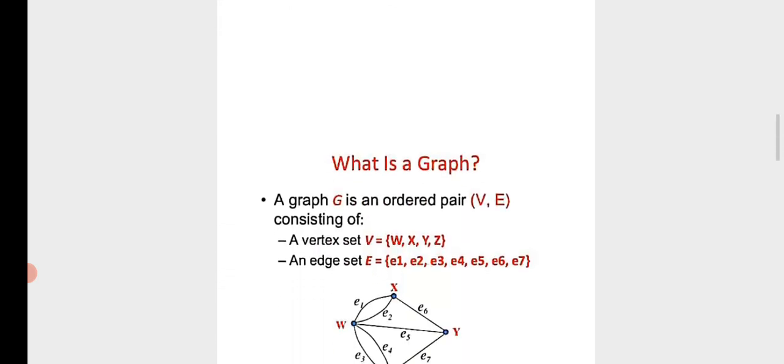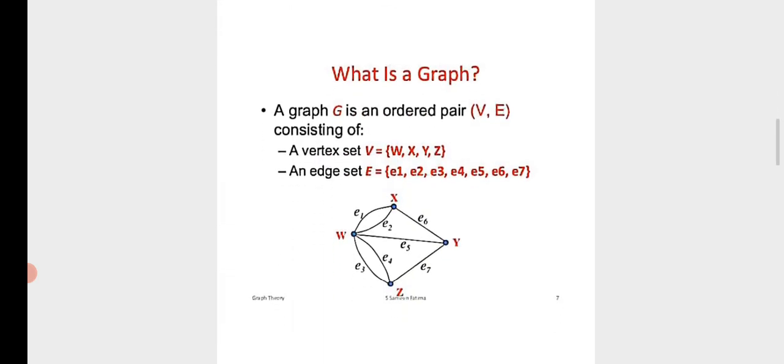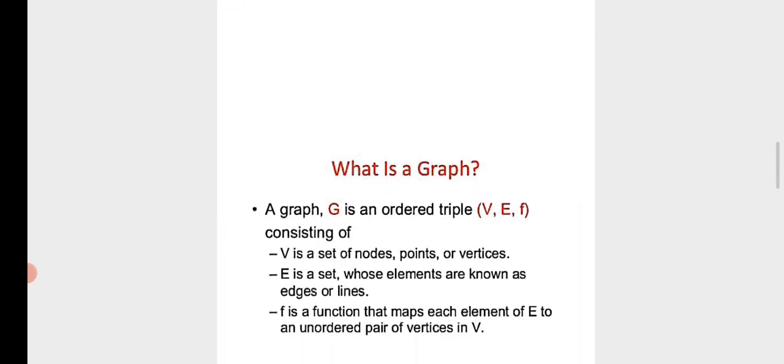Next one, what is a graph? A graph G is an ordered pair (V, E) consisting of a vertex set V equal to {W, X, Y, Z} and an edge set E equal to {E1, E2, E3, E4, E5, E6, E7}. We consider a graph with W, X, Y, Z called vertices. E1, E2, E3, E4, E5, E6, E7 is called the edge set of the graph.